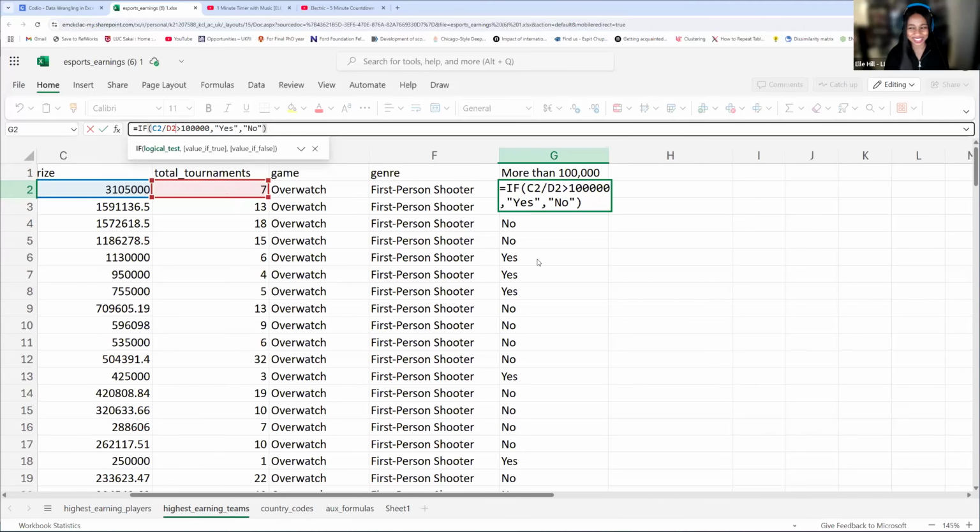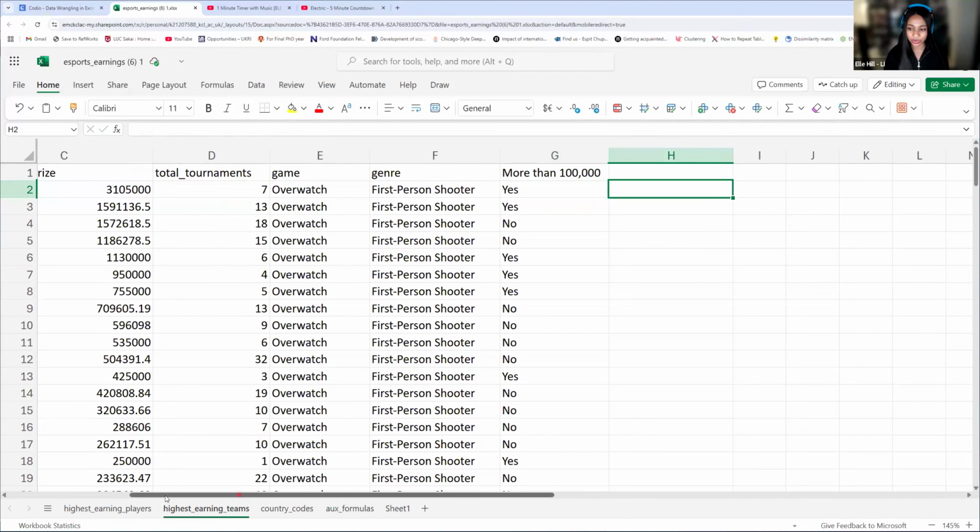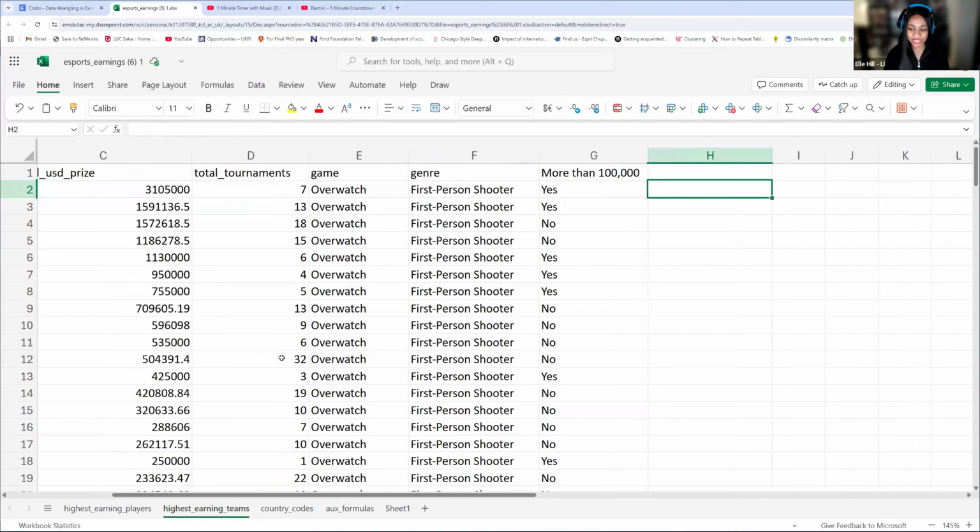And yes, amazing. Instead of yes or no, you could say rich or poor if you want to. Exactly. Well done. Okay. So, yes, I'm not quite sure about your question, but yes, this would be the total tournament. So for this cell, to find the average here, we would do C12 divided by D12.